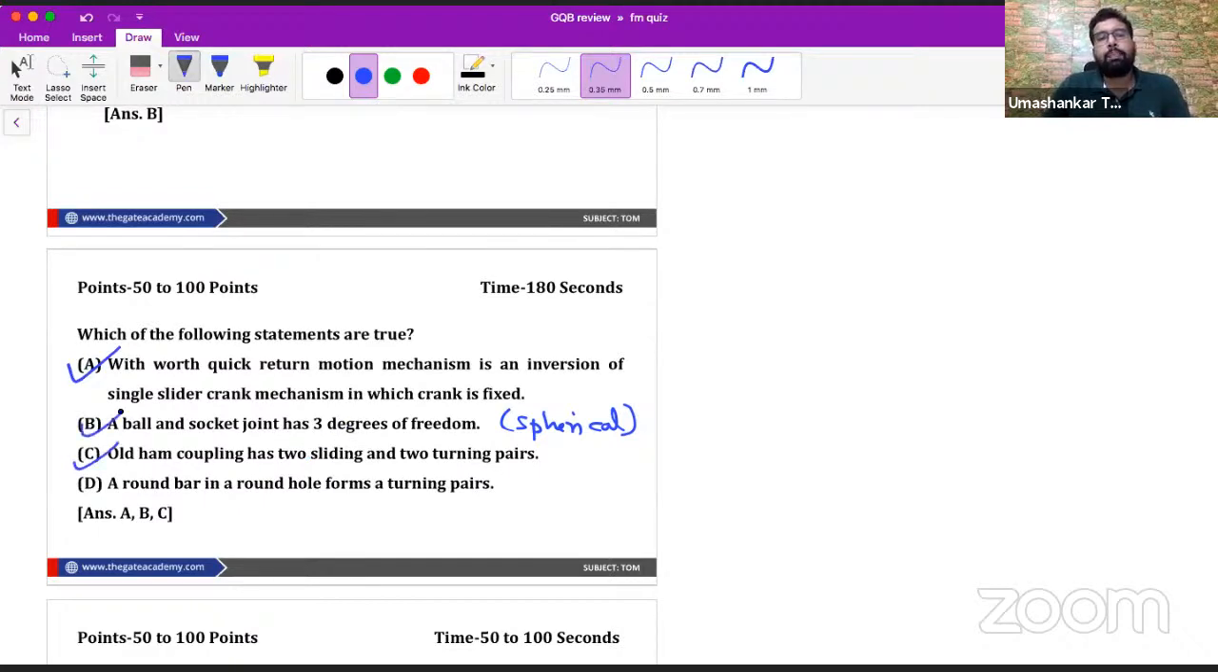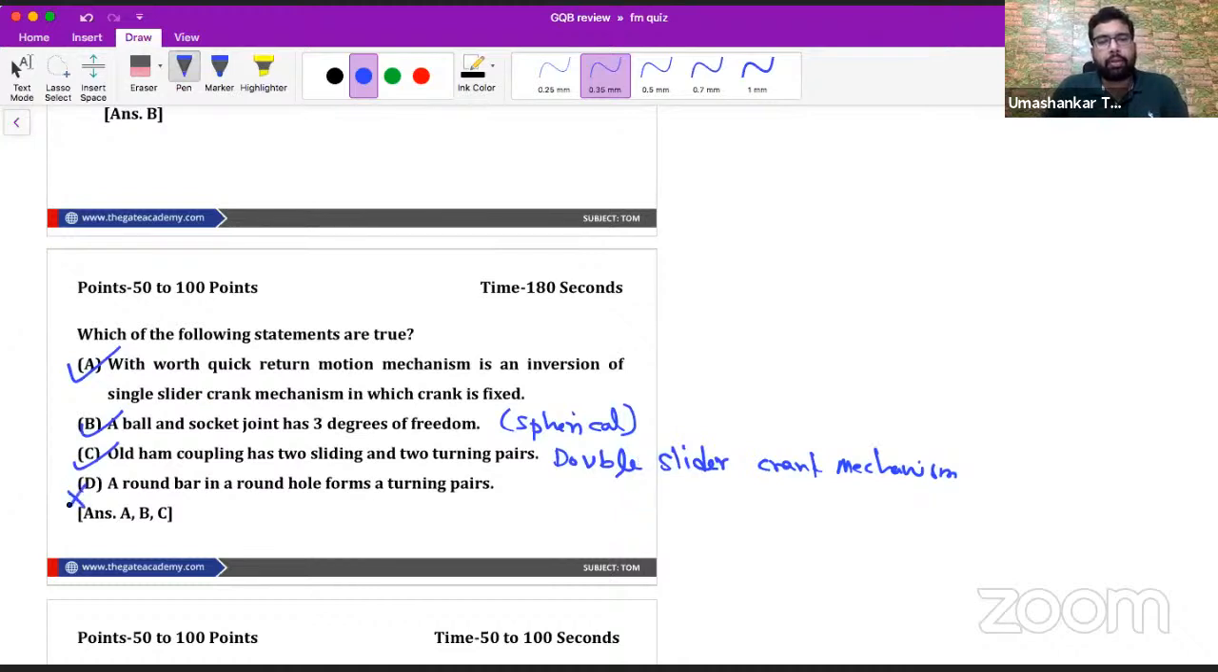Now, Oldham coupling is an example of double slider crank mechanism. In double slider crank mechanism, we very well know that we have 2 turning pairs and 2 sliding pairs.